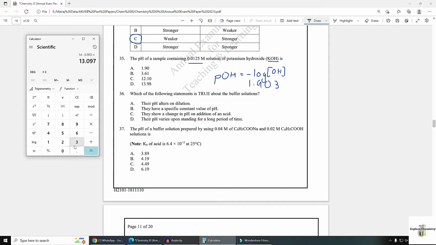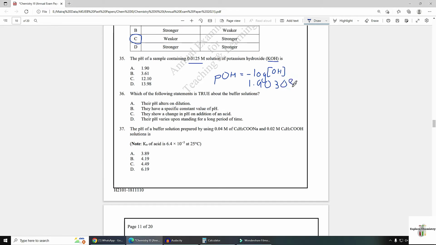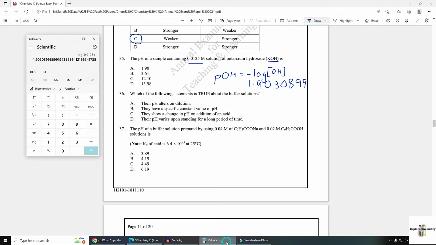So let's take the complete value. The log of 0.0125 is 1.9030899.